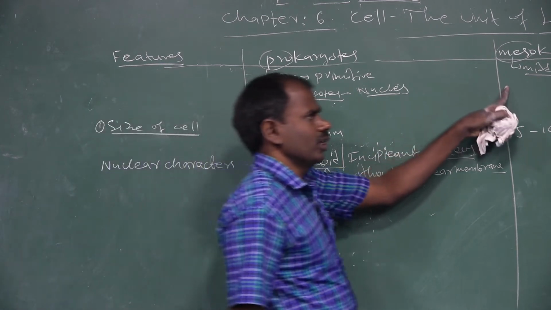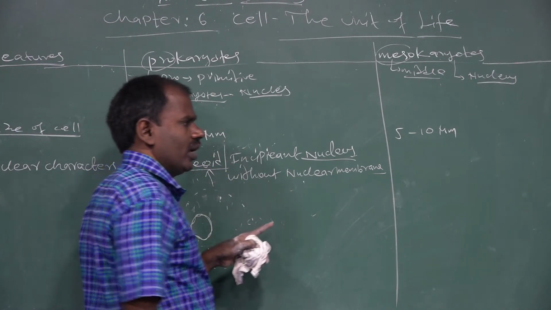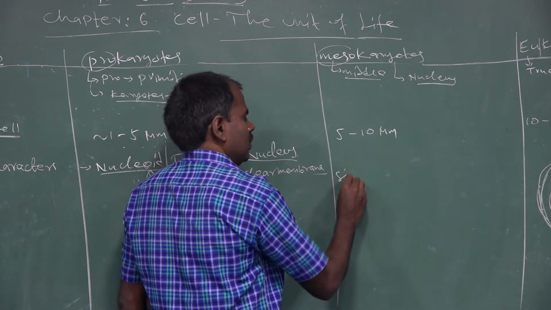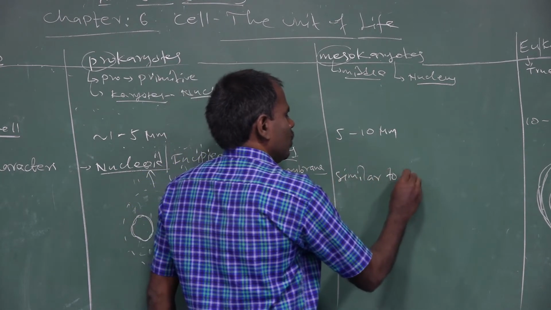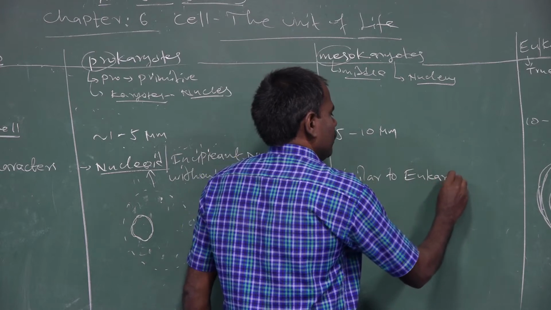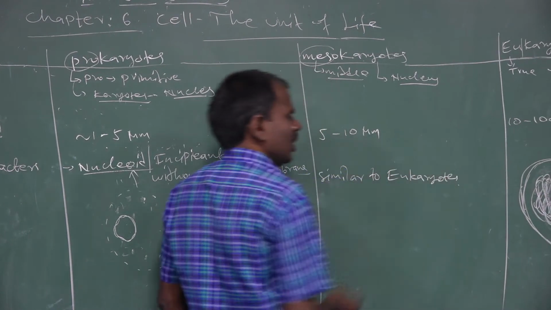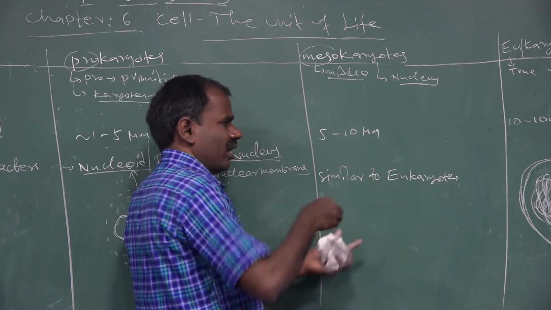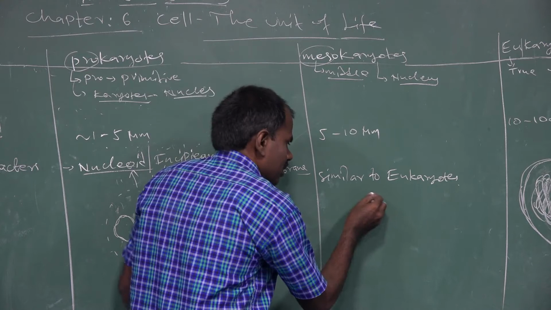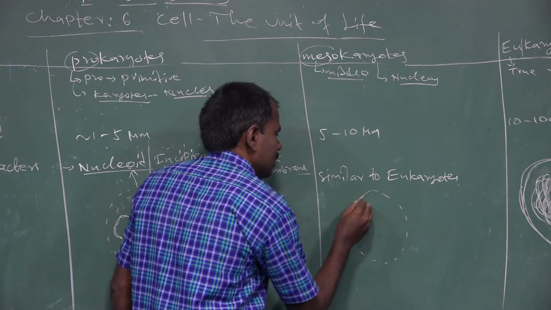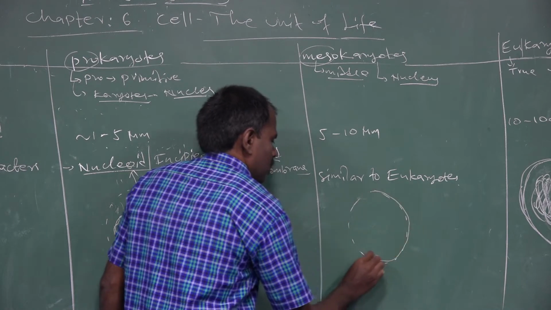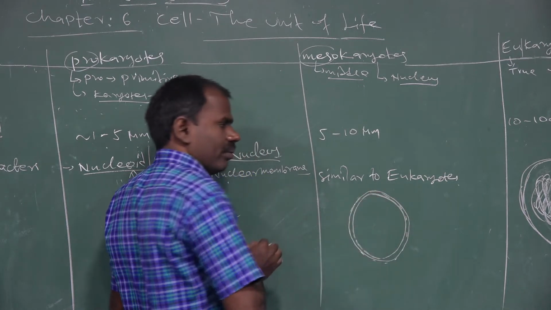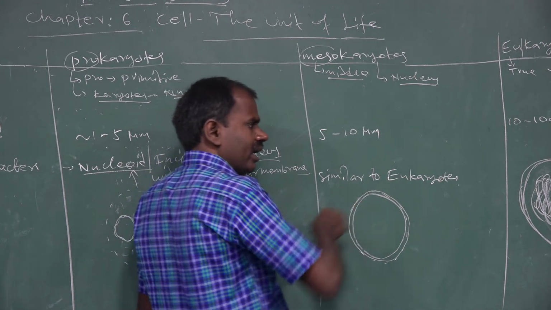In mesokaryotic organisms, the nuclear characters are similar to eukaryotes. The nucleus is developed but not well developed, and a nuclear membrane is also present: the outer nuclear membrane and the inner nuclear membrane.